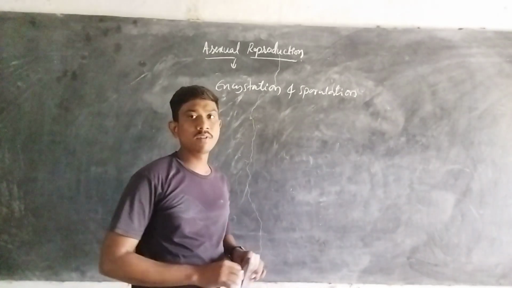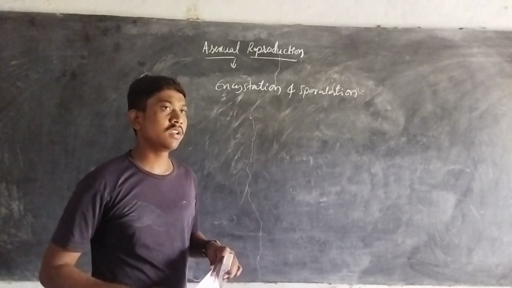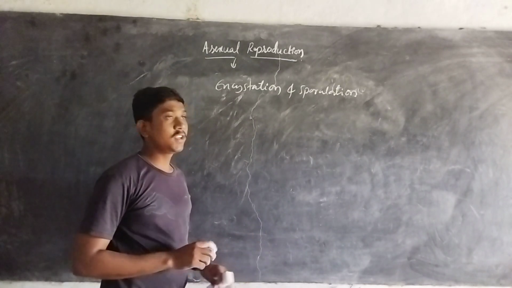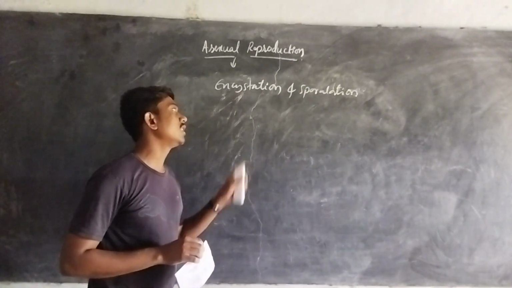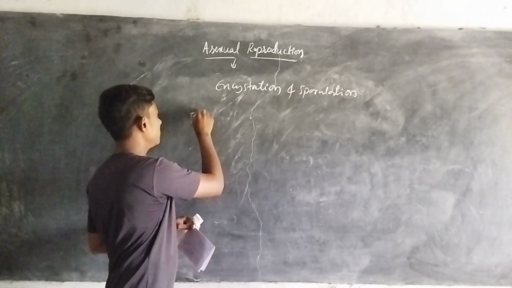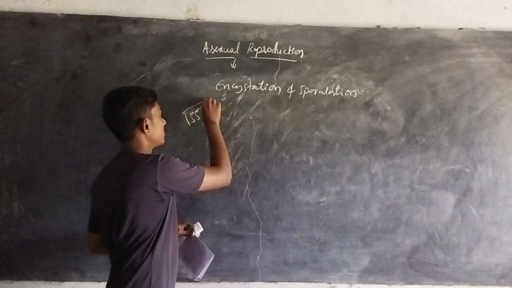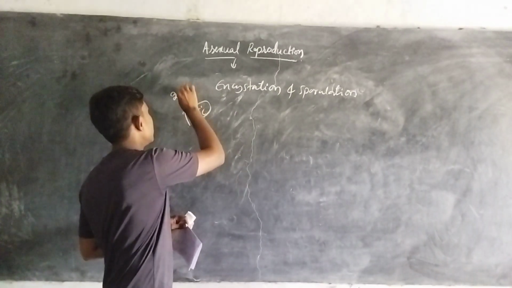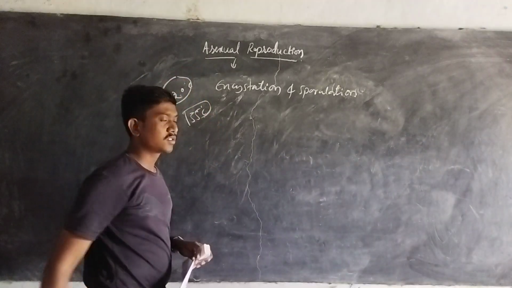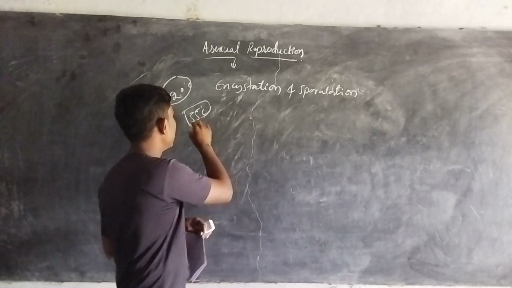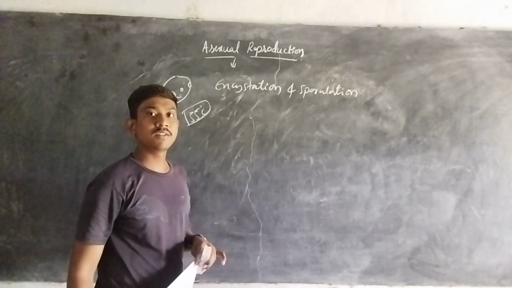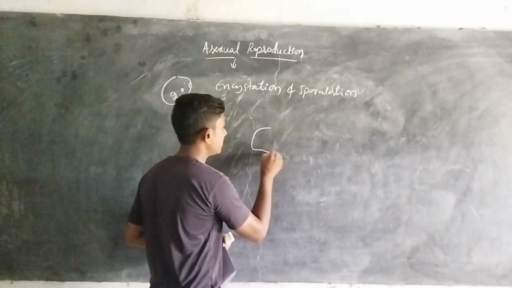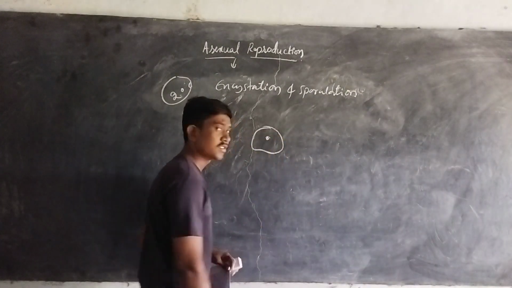So during the unfavorable condition, what will the amoeba do? If the imaginary temperature is 35 degrees Celsius, of course this is the unfavorable condition for the amoeba. 20 degrees Celsius is the only favorable temperature. So during the unfavorable condition, that is if the temperature is 35 degrees Celsius, what happens? Again, this is the amoeba, and this is the nucleus.